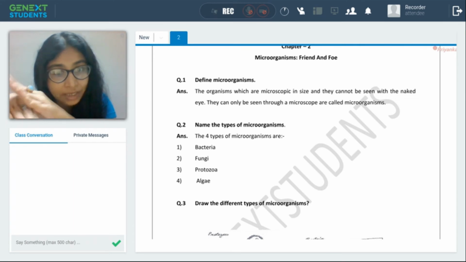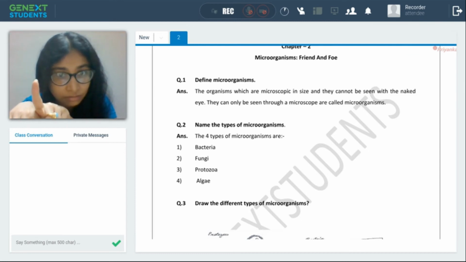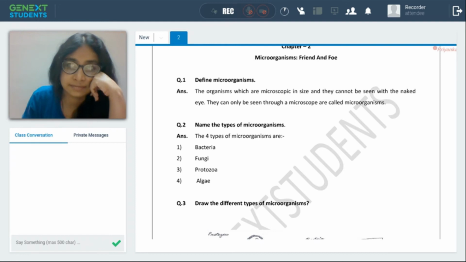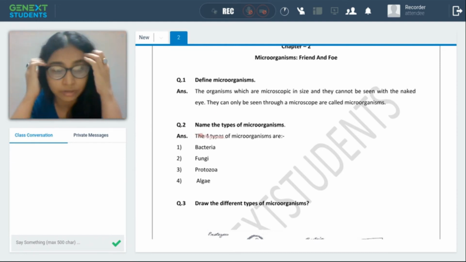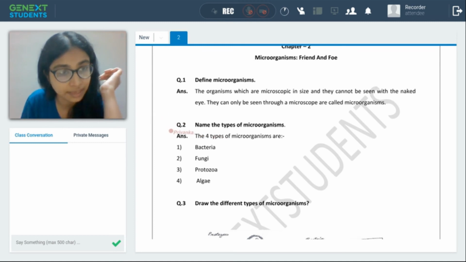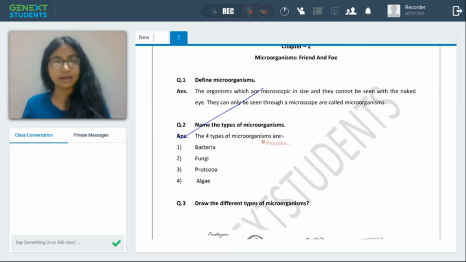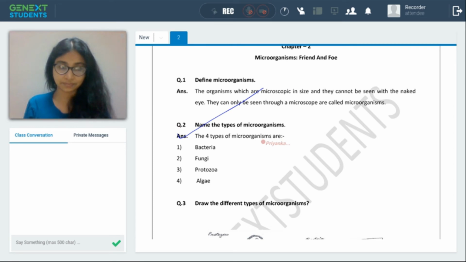Among them, the major groups are bacteria, fungi, protozoa, and algae. So what are the types of microorganisms is the second question of the day. That is bacteria, fungi, protozoa, and algae. Right?